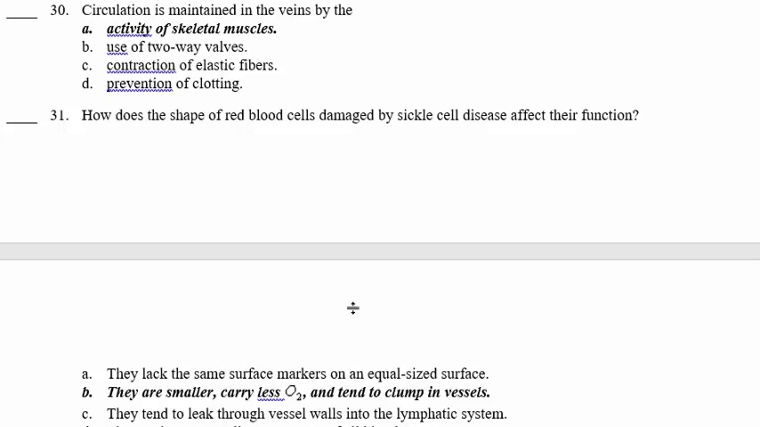Number 31. How does the shape of red blood cells damaged by sickle cell affect their function? The red blood cells have a disc shape. In case of the sickle cells, they are not disc anymore, they are half a disc, and this affects their ability to carry oxygen, and at the same time it makes them clump. They get stuck together in the blood vessels, which causes closure of these blood vessels. So 31, they are smaller, carry less oxygen, and tend to clump in the vessels.